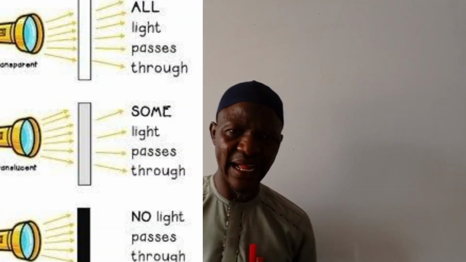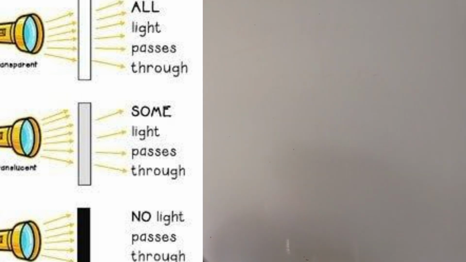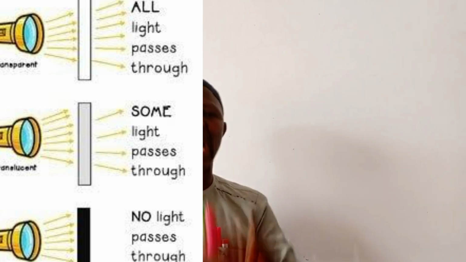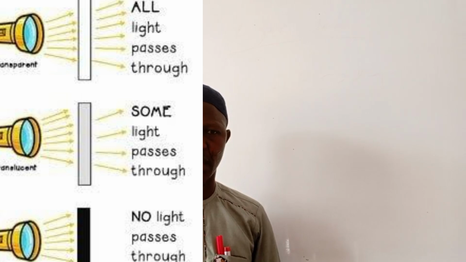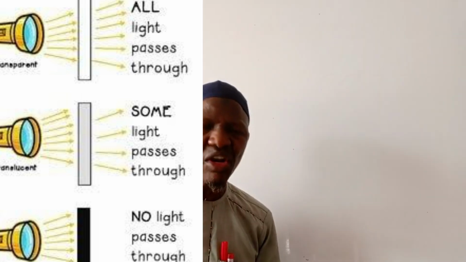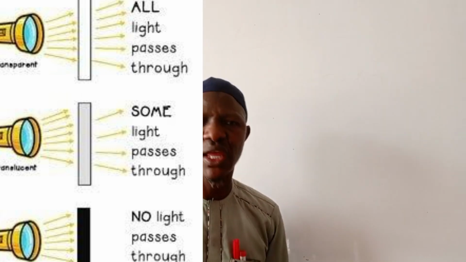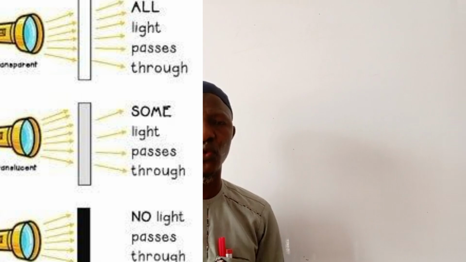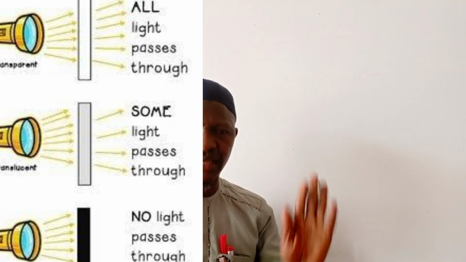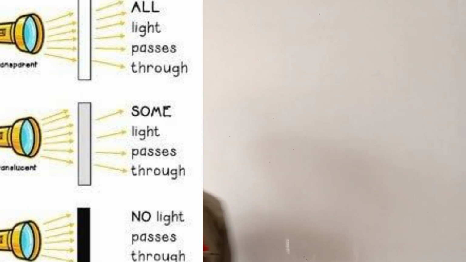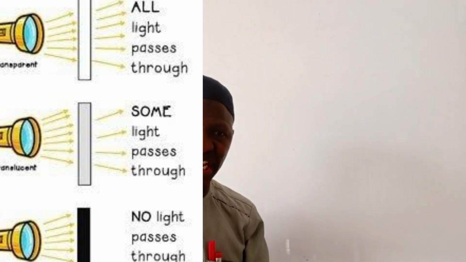There is some material that will allow light to pass 100%. That is, when 100% ray of light get to them, they will allow the whole 100% of ray of light to pass through them. When we have some, they stop part of it, they will allow less than even half of it to pass through them. While some will not even allow any part of the ray of light that fall on them to pass. Therefore, we classify material into three. The first one is transparent material. Transparent material will allow the whole light that falls on them to pass.